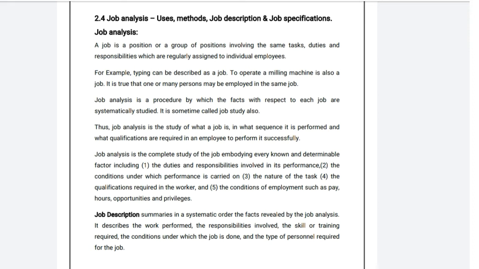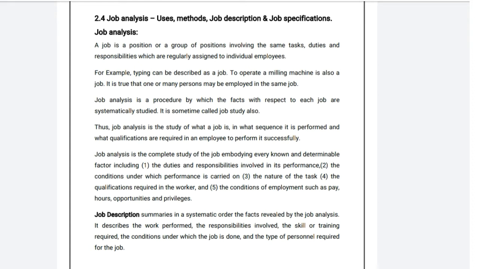In the subject Human Resource Management, SYBBA, third semester, we are moving with Unit 2, that is Human Resource Planning. Under that, we are moving with the new topic, that is Job Analysis. And today's session content is the uses, methods, and job description of job analysis. Now let us try to understand first the meaning of job analysis.